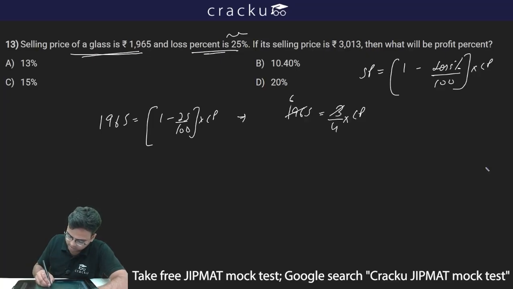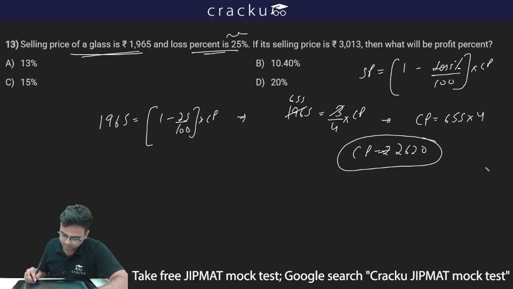So now this is 3 6 the 18, 655. Thus I can write cost price is equal to 655 into 4. Thus cost price will be equal to 2620 rupees. Cost price is equal to 2620 rupees.